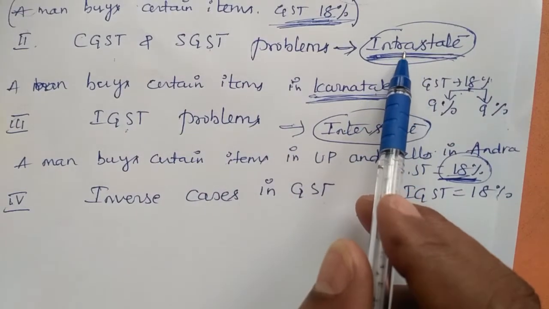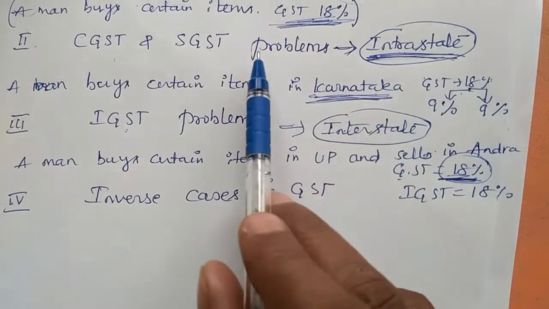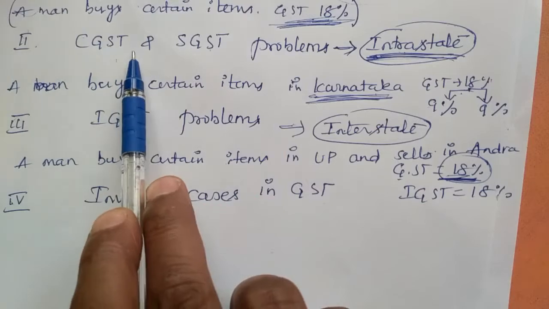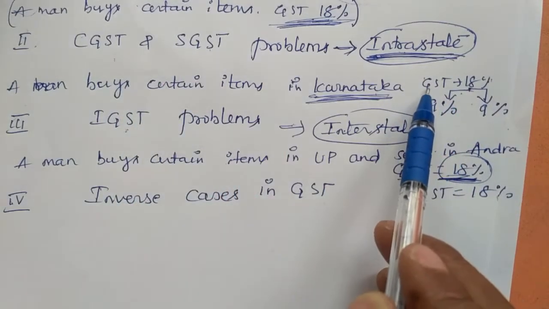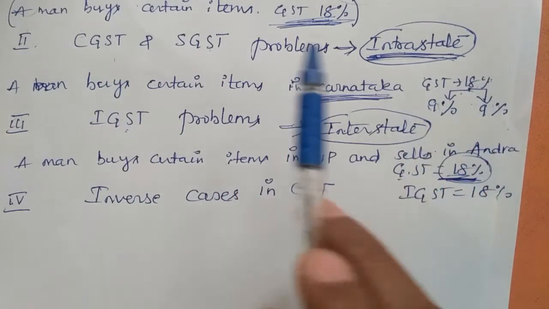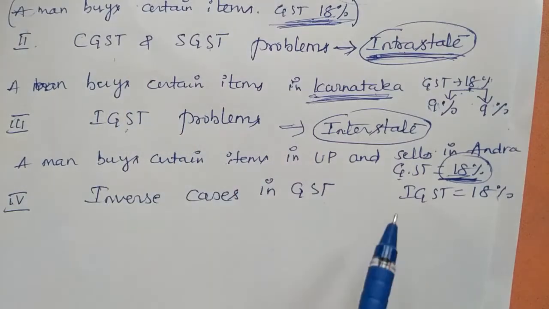But if anything takes place within the state, that means intrastate, then the GST ought to be divided into two equal parts, that is CGST and SGST.